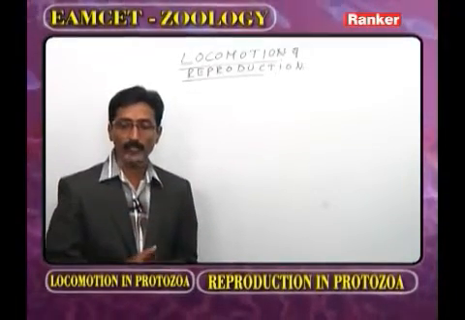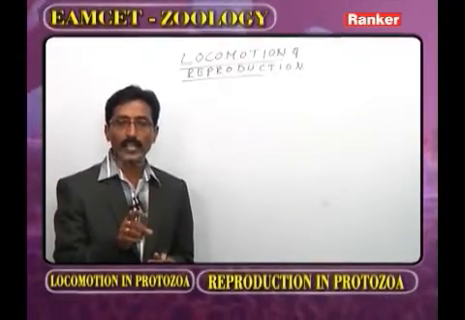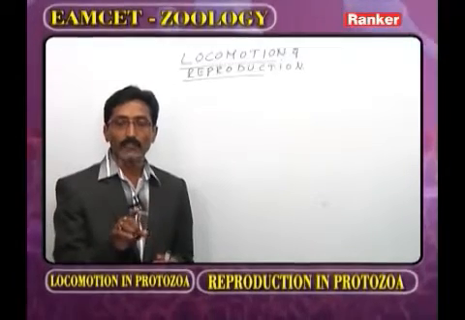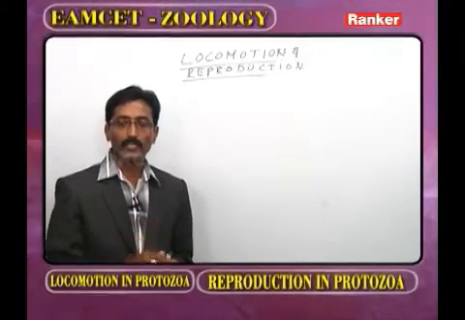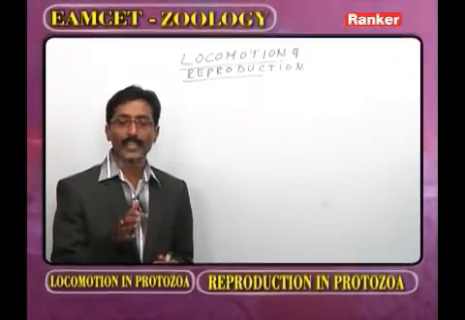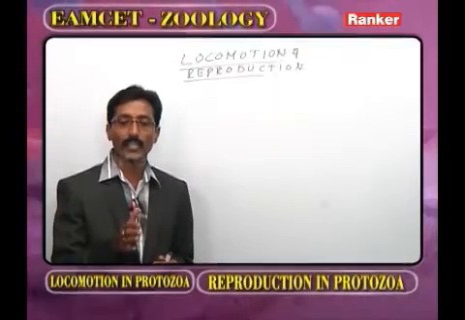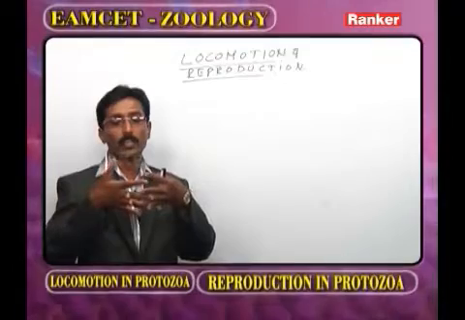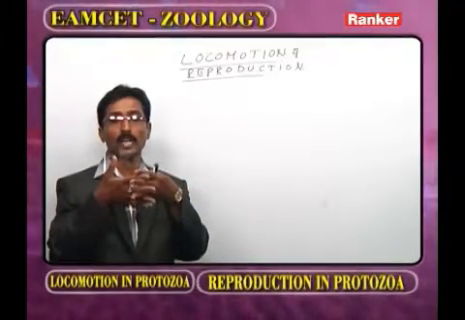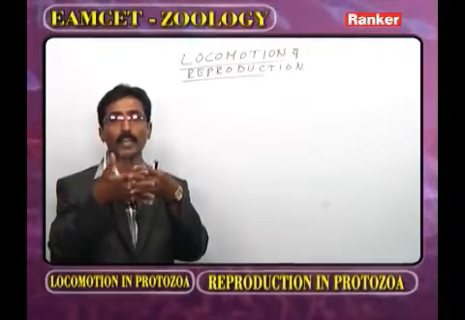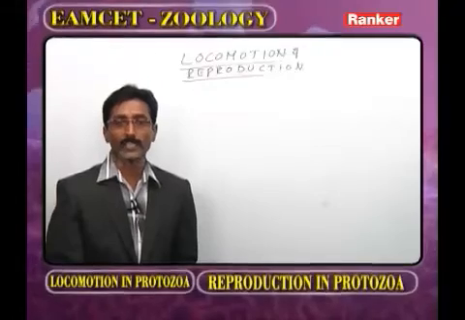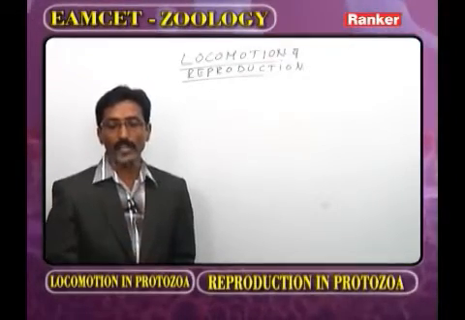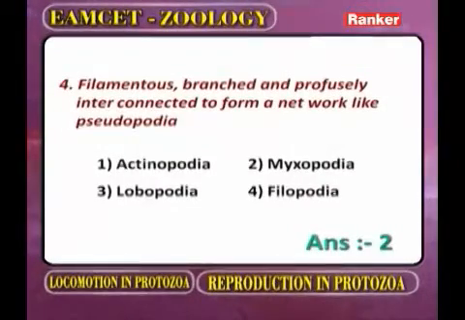But here what is the question? Filaments branched and profusely interconnected in the form of a network like pseudopodia. As we observe the reticulopodia, all pseudopodia are united in the form of a net. So here what is the correct answer for this question? One we call actinopodia or exopodia. The second one we call myxopodia. It is also called reticulopodia.